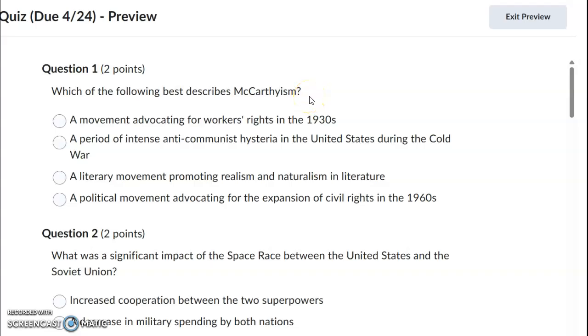Question 1, which of the following best describes McCarthyism? A, a movement advocating for workers' rights in the 1930s. B, a period of intense anti-communist hysteria in the United States during the Cold War. C, a literary movement promoting realism and naturalism in literature. Or the last option, a political movement advocating for the expansion of civil rights in the 1960s.